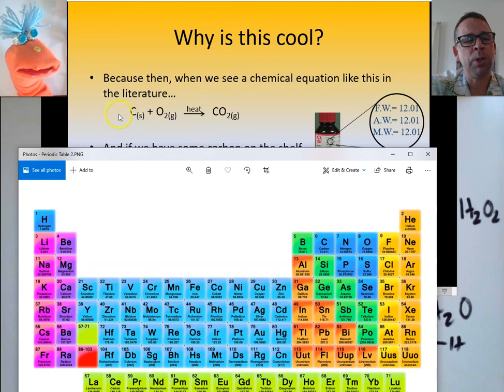So if I know I'm going to put in 12 grams of carbon, how many grams of oxygen would be consumed? How many grams or moles? Well, we can start with moles. If I put in 1 mole of carbon, how many moles of oxygen are going to be consumed? 1. Now, if I have 1 mole of oxygen, how many grams of oxygen is that? Well, it's on the periodic table. Oxygen is 16.